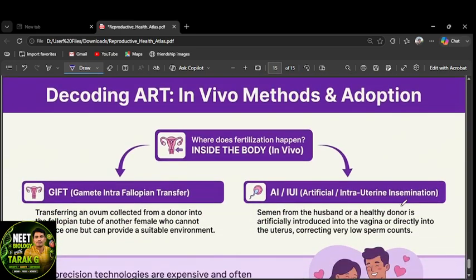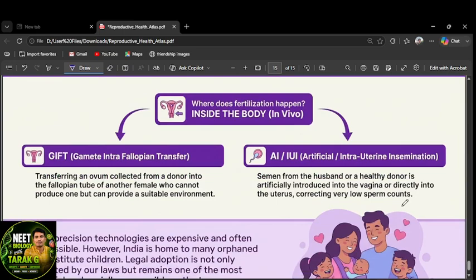Now, in vivo methods and adoption. In vivo means inside the body. Fertilization takes place inside the mother's womb. The mother is not able to produce a particular ova. First one is gamete intrafallopian transfer, GIFT. ZIFT is in vitro, but GIFT is in vivo. That's the difference.